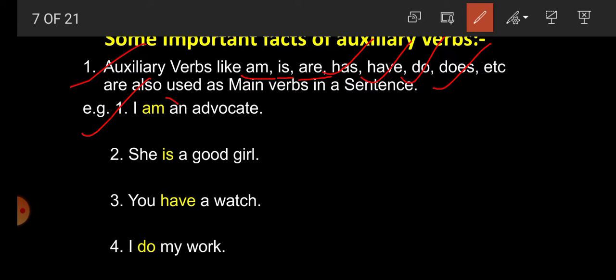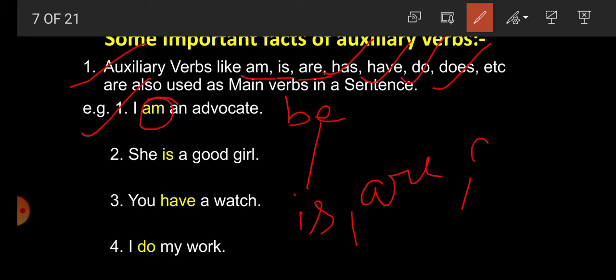Here, am plays the role of main verb because am is a form of be. It means I be an advocate, but we can't write be here. For I, we write am.